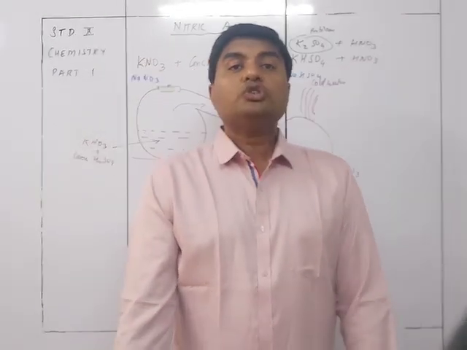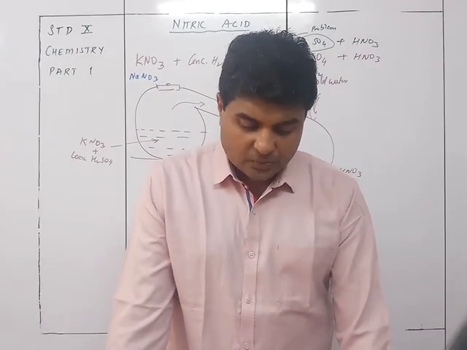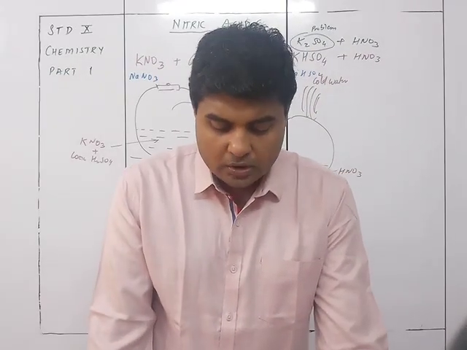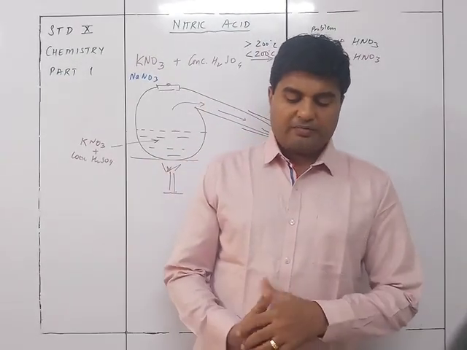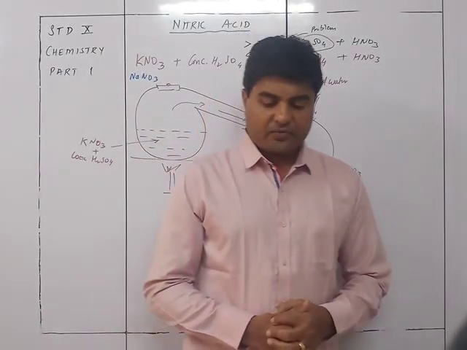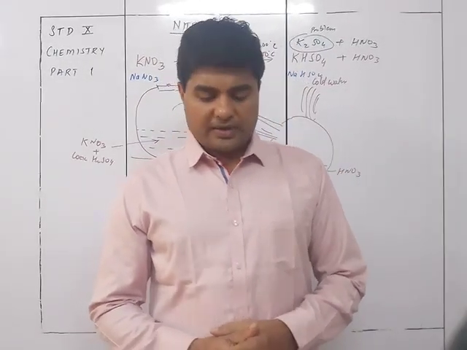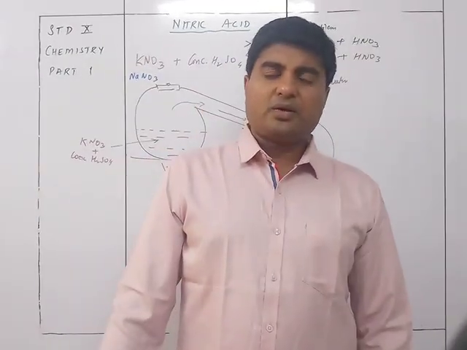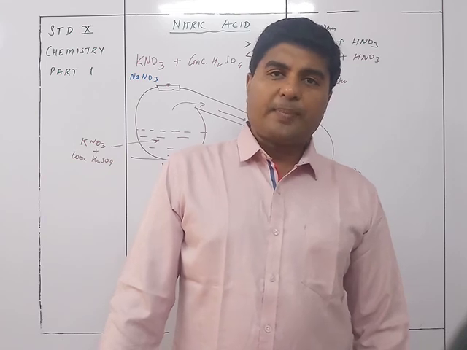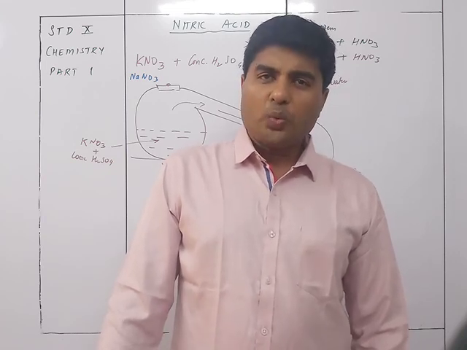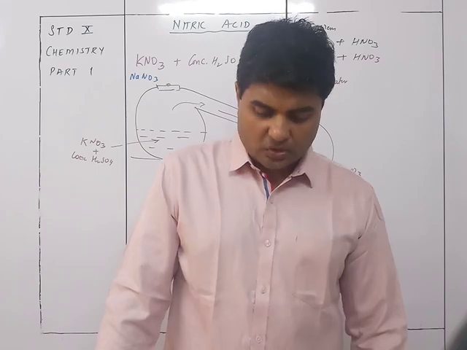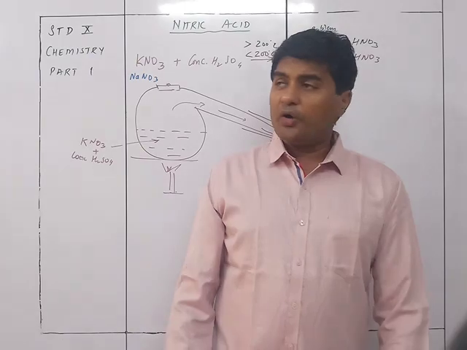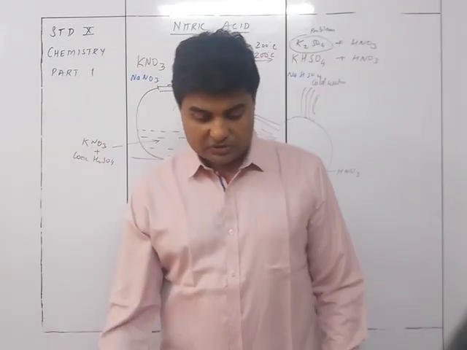So first, sodium or potassium nitrate is distilled with concentrated sulfuric acid. Concentrated sulfuric acid is used since it is a strong, non-volatile acid and capable of displacing the more volatile nitric acid from the salts, that is KNO3 and NaNO3, on heating the reaction mixture. So yes, it has the capacity, because it is a strong and non-volatile acid, so it can easily displace the more volatile acid from the nitrate salts.